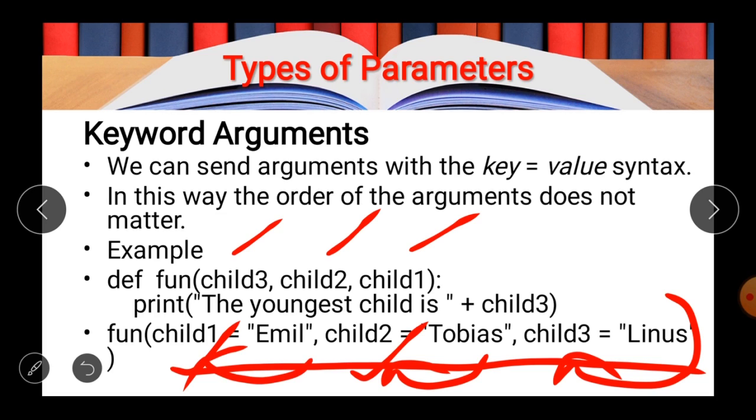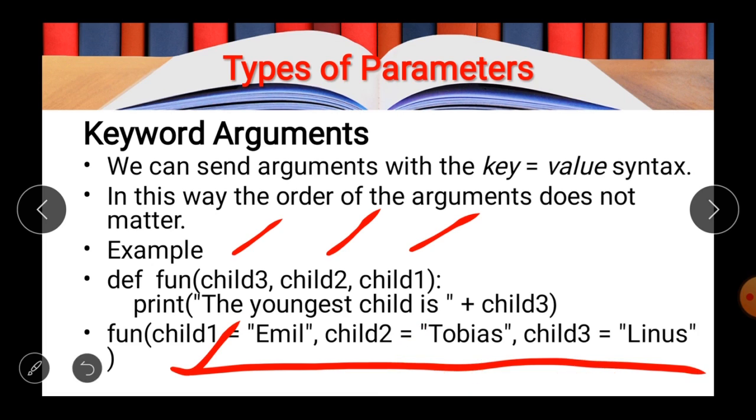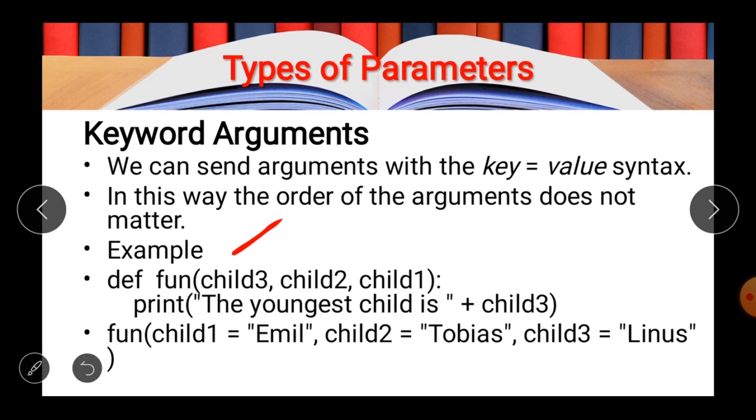So this is the one type of parameter in which you will have to pass the parameter in key equal to value syntax. So this is the simplest form of parameter passing. In this type of parameter passing, you do not care about the sequence of the arguments.